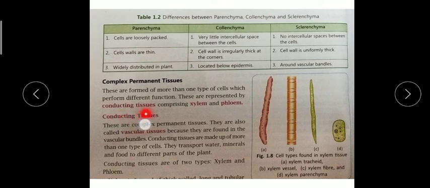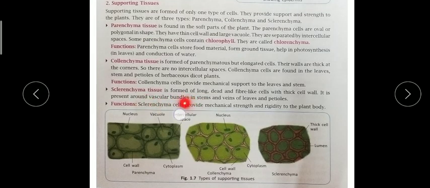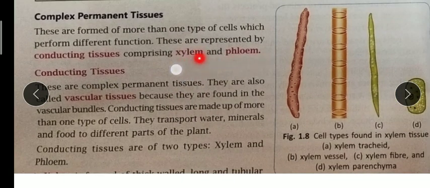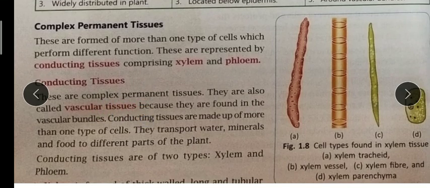it is also called conducting tissue. So xylem and phloem, these two parts are present in the plant body. Remember the words xylem and phloem. They are also called conducting tissue because they conduct food, water and minerals through the plant body. These are also called conducting tissue, vascular tissue or vascular bundle. Here I said I will tell you what a vascular bundle is. The vascular bundle is xylem and phloem.